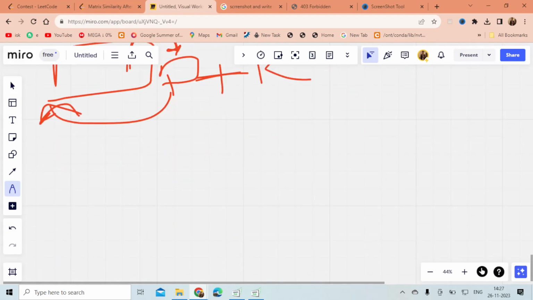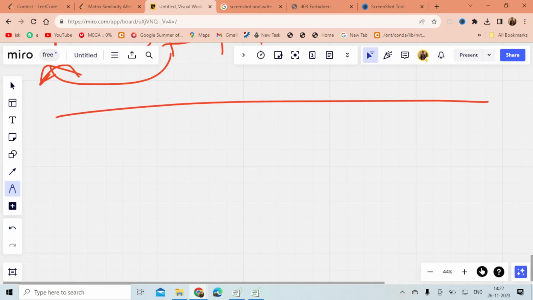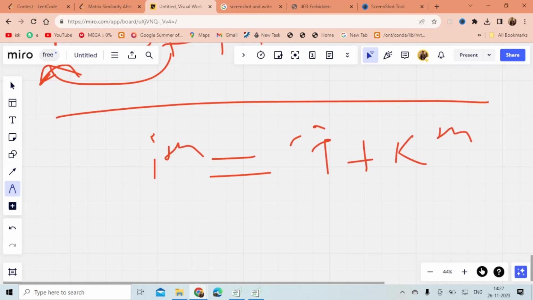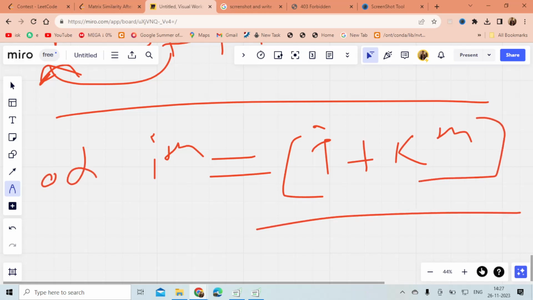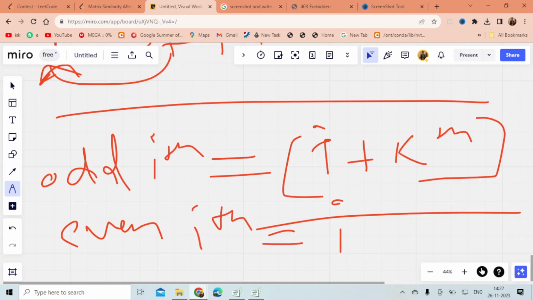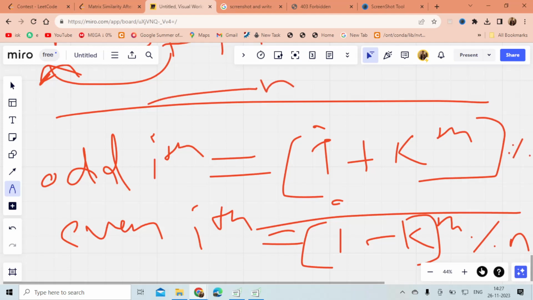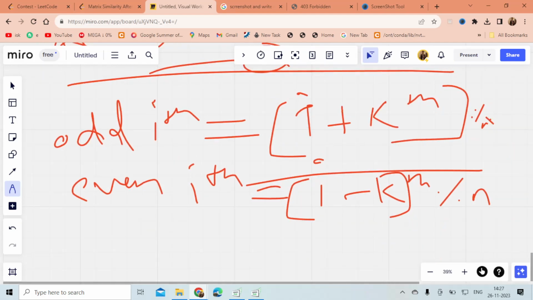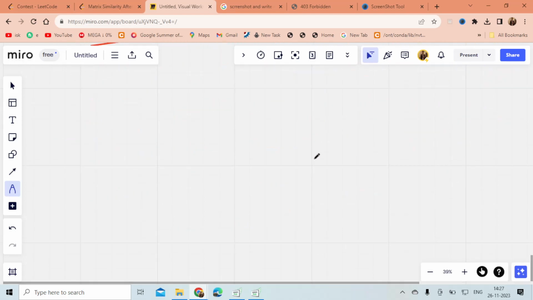Okay, so I can simply say that my ith element should be equal to the I plus kth element for odd, and for even my ith element should be equal to the I minus kth element, mod n, and n is the size of the row. Okay, n or m, n. I hope this is pretty much clear to you. So yeah, this was pretty much the solution.